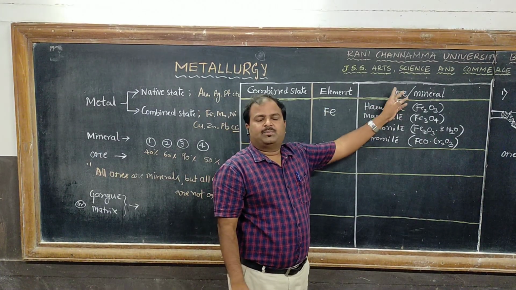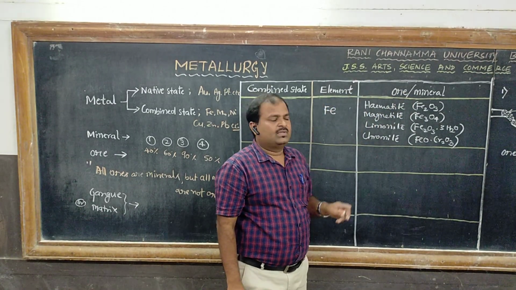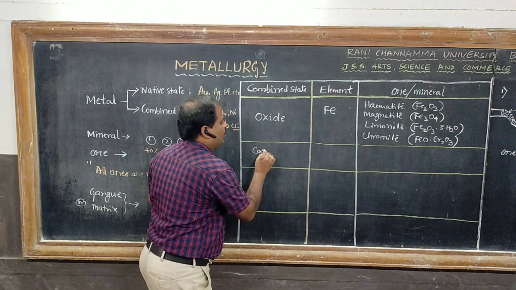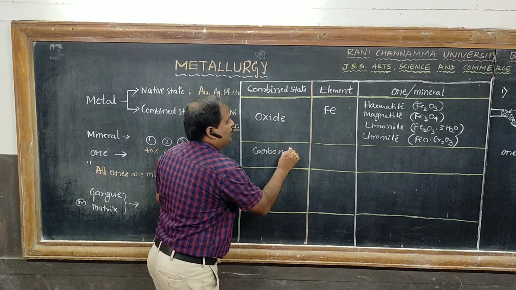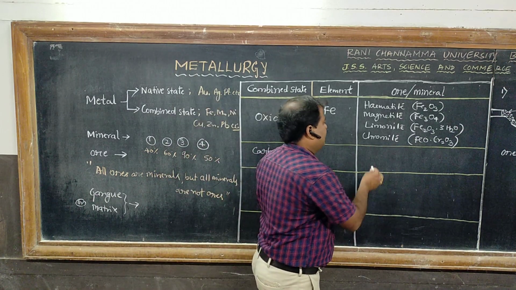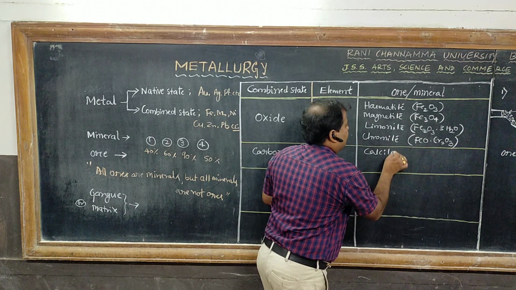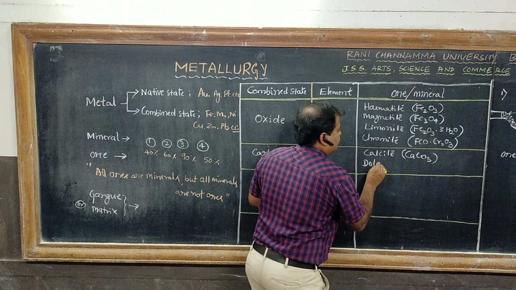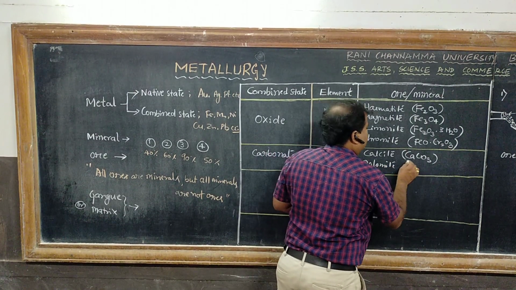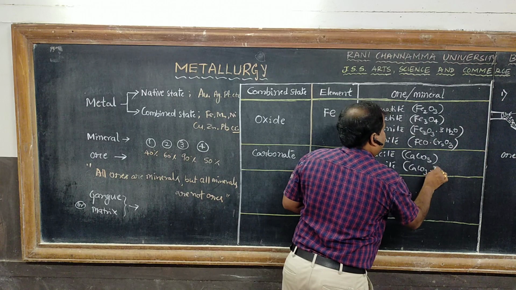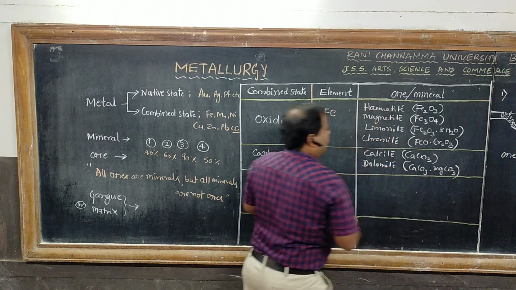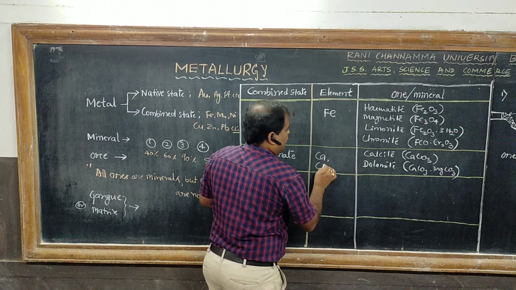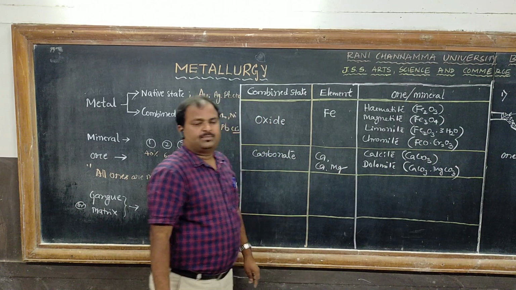Among these, hematite is the principal ore of iron. So these are the oxide ores. Next type is carbonate ore. The examples are calcite, that is calcium carbonate, and dolomite, that is calcium carbonate and magnesium carbonate. Here the present metals are calcium in calcite, and calcium and magnesium in dolomite.